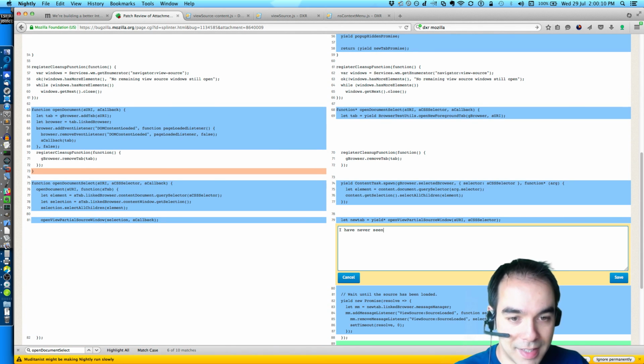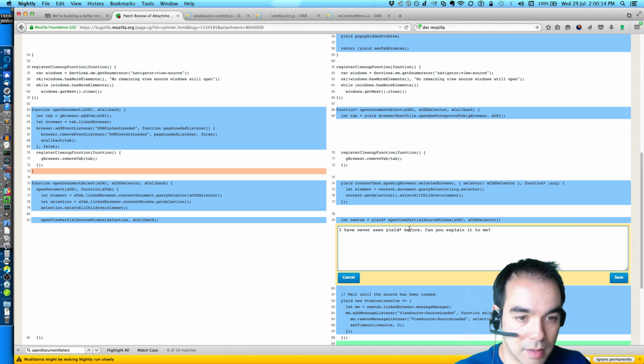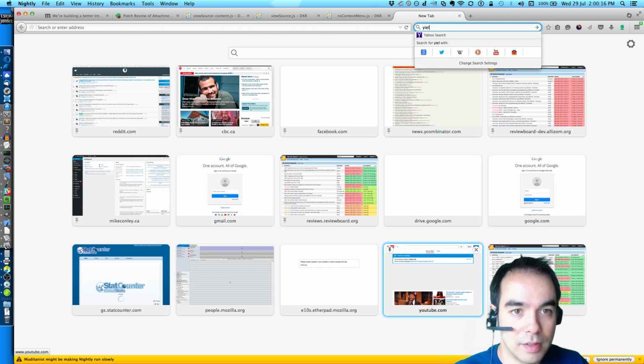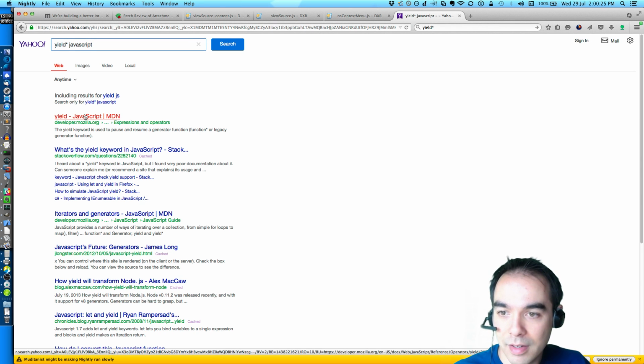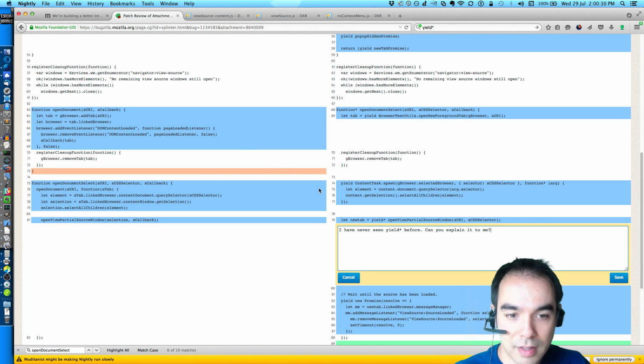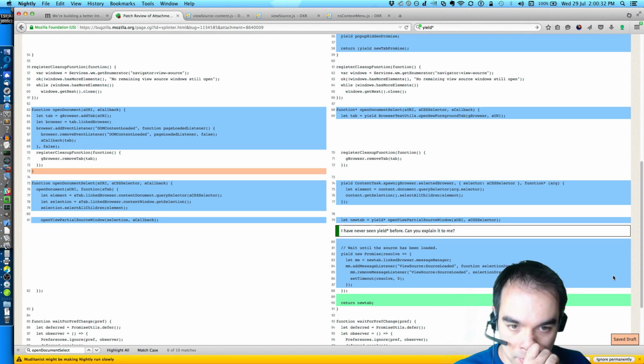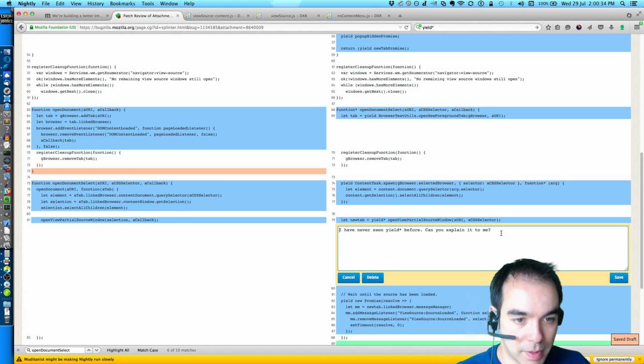Open view partial source window. I have never seen yield before. Can you explain it to me? Yield star. Like that? In JavaScript, I've never seen yield star. Never, never, never. Interesting. Maybe I will learn something. Can you explain it to me? Why do we need it instead of just yield?